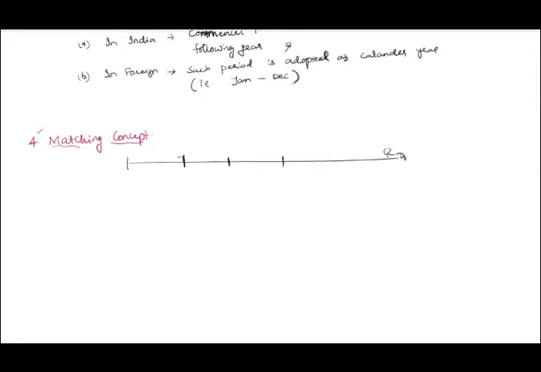That segregation of period is as per periodicity concept. So for this year, for this period, it is matching concept.